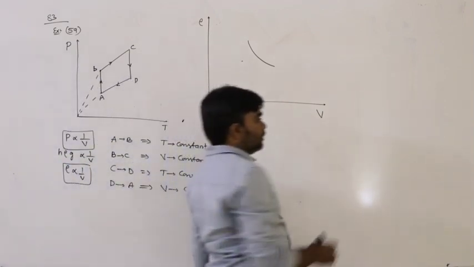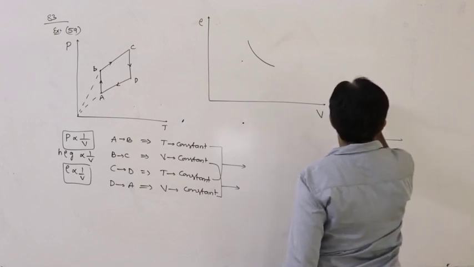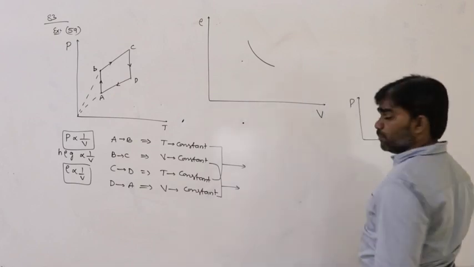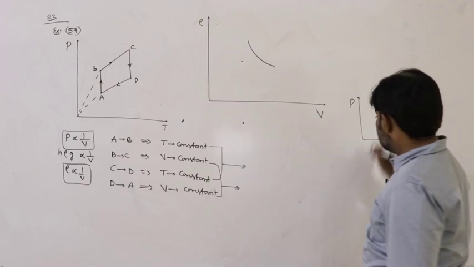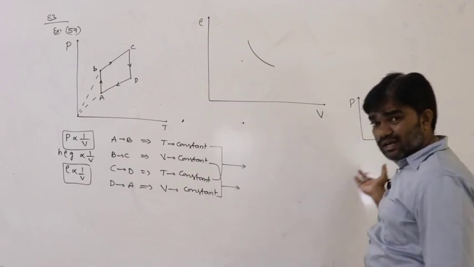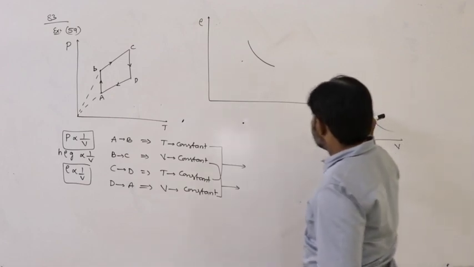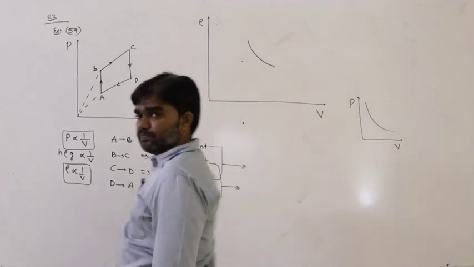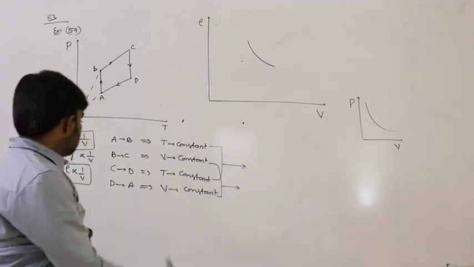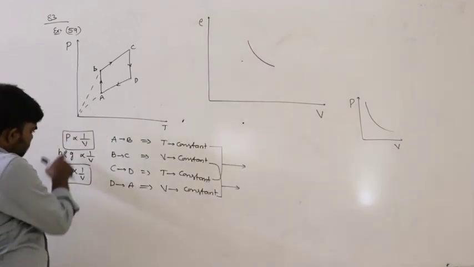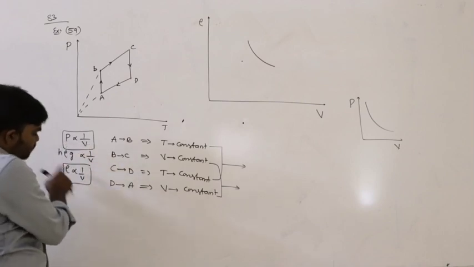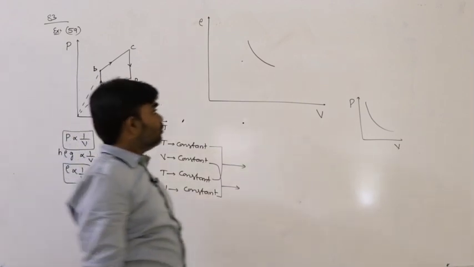For example, in a PV graph, if the temperature of the gas remains constant, the graph is a rectangular hyperbola. But in place of pressure, we are considering density, because pressure is inversely proportional to volume, and in the same way density is also inversely proportional to volume.